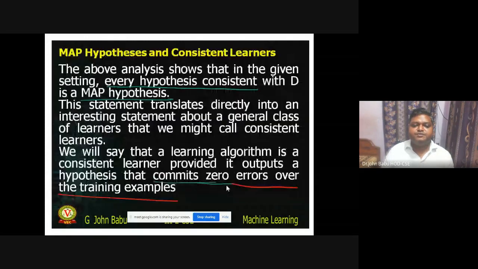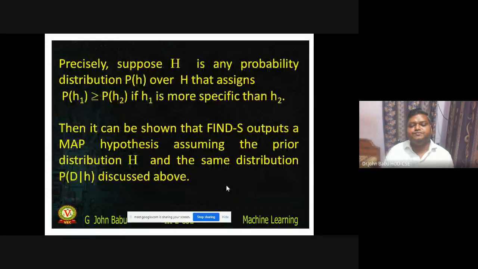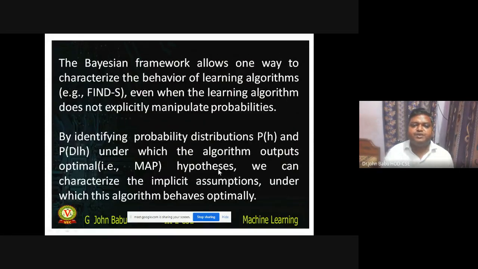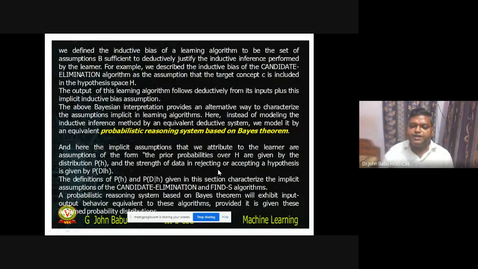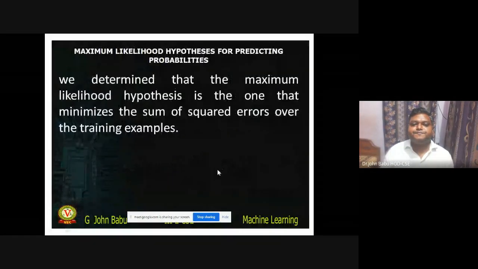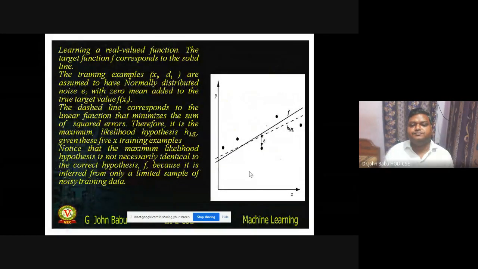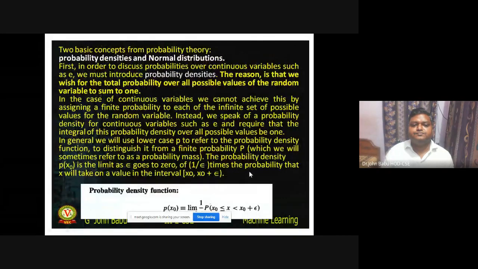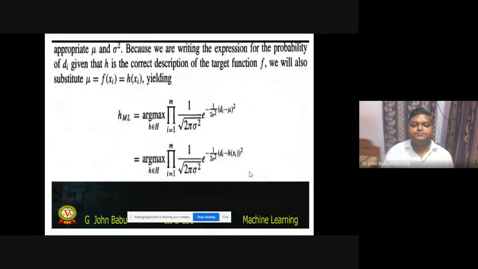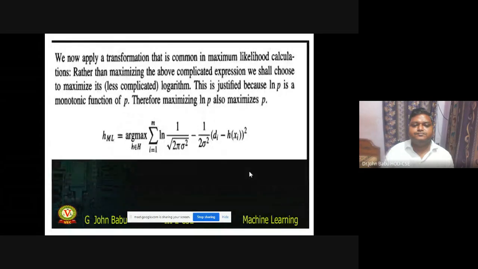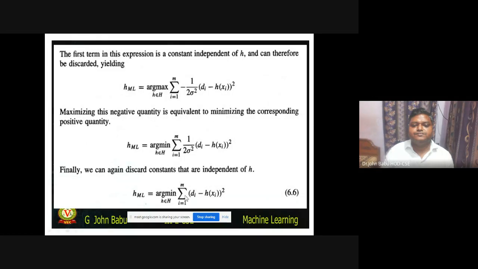And in the maximum likelihood hypothesis, with deterministic and non-deterministic probabilities like 0 and 1, we have seen that this was very similar to the minimization of the likelihood error.